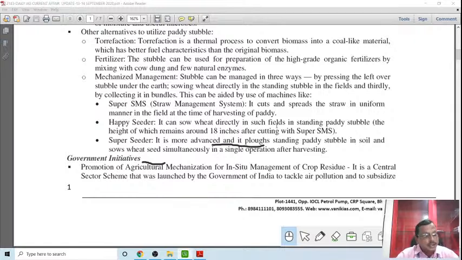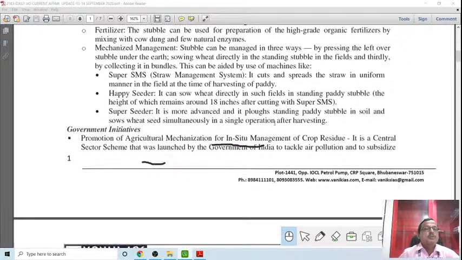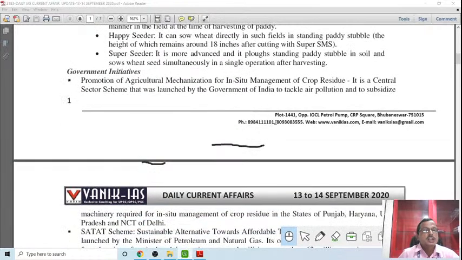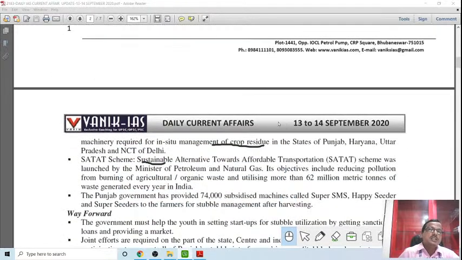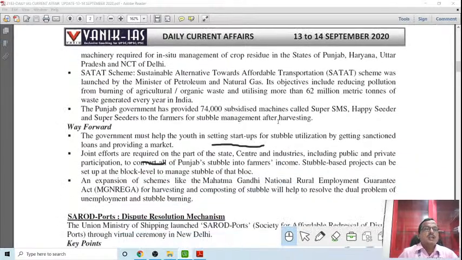But that should be replicated in other states, and the use of chemical fertilizers and pesticides has to be substituted by biofertilizers and biopesticides for long-term sustainable agricultural practices in a country like India, where our protein production needs to be increased in tune with our rising population. So that is all about this news.